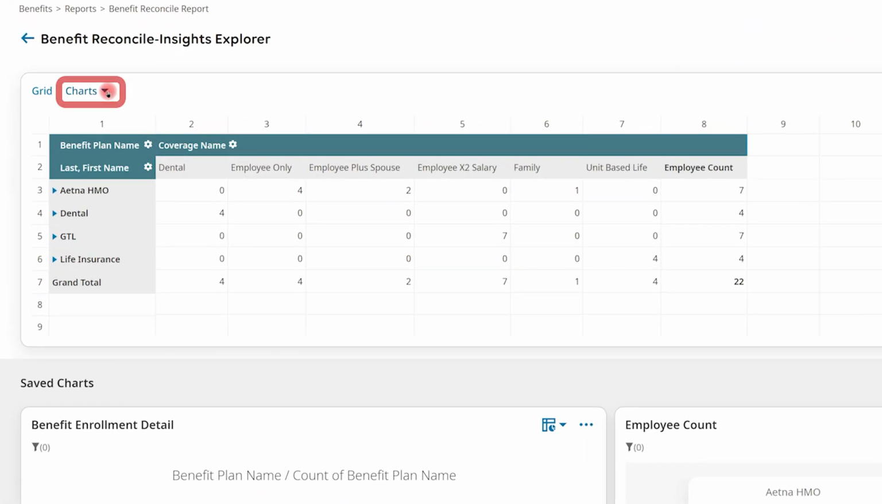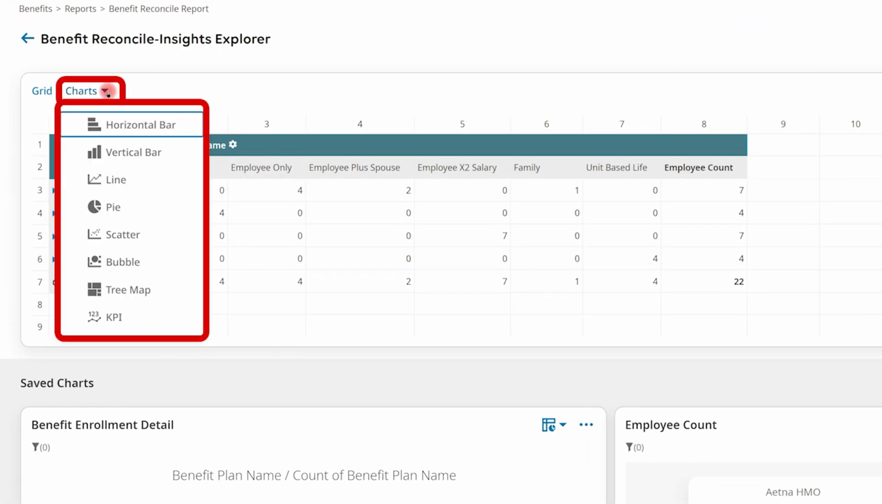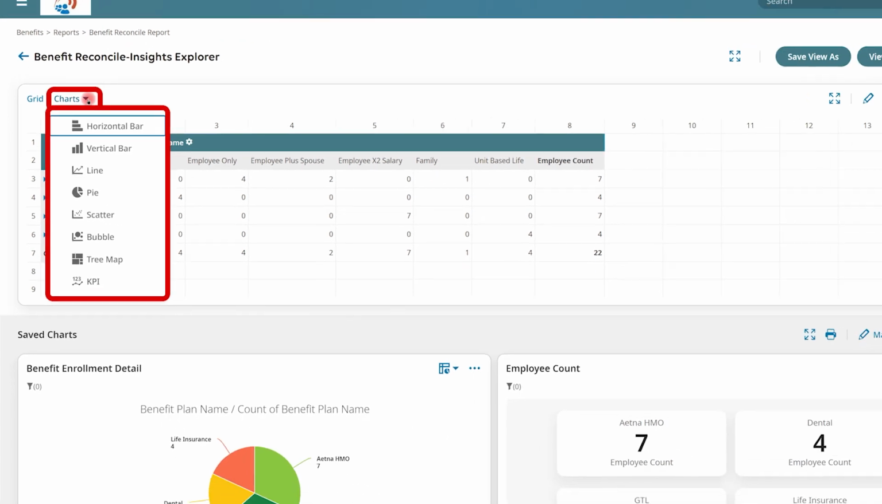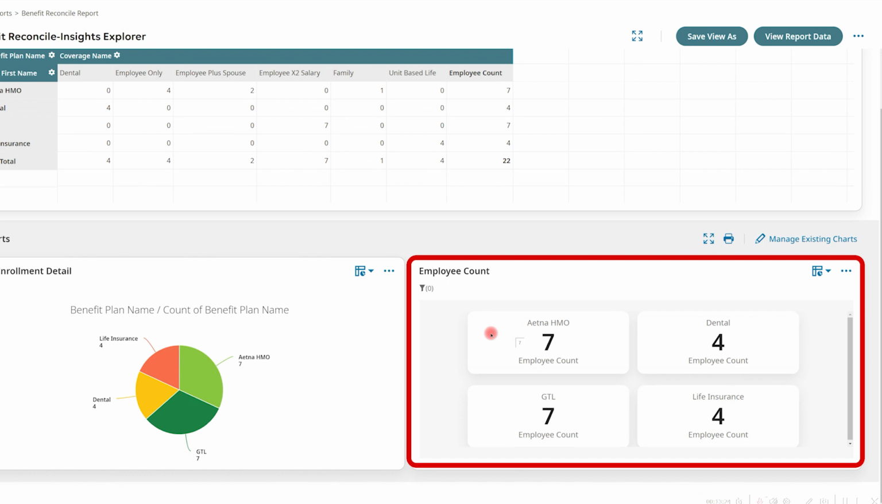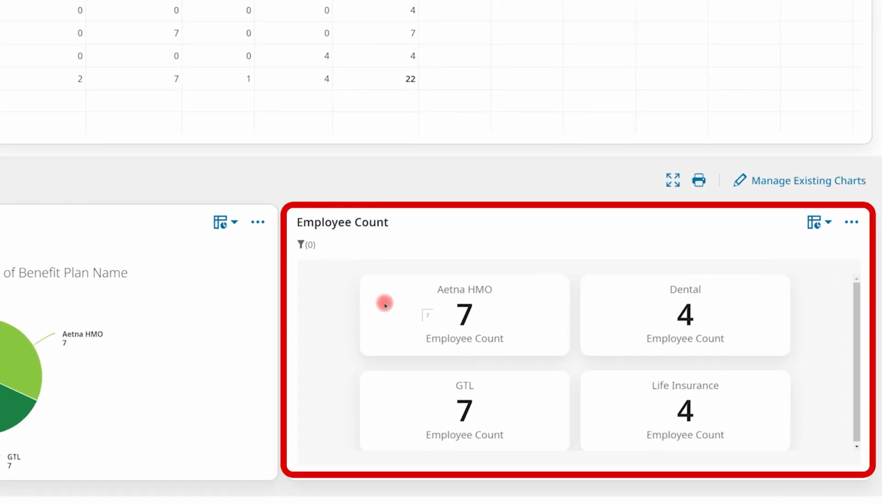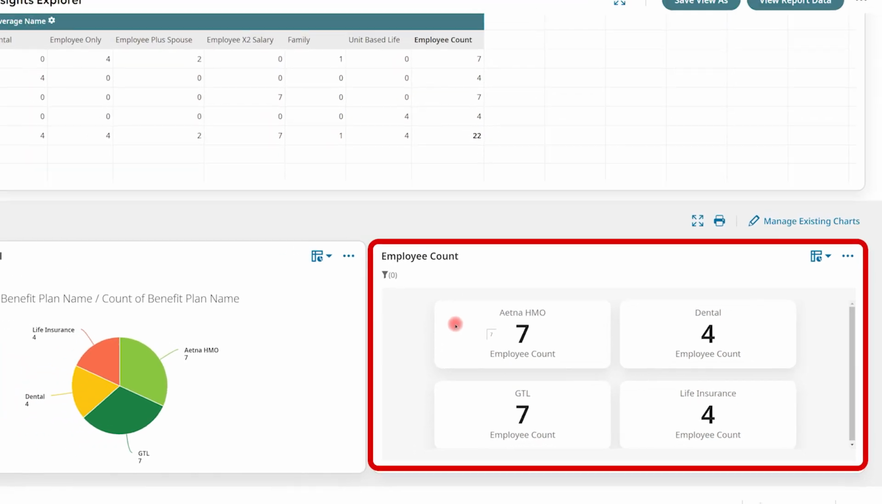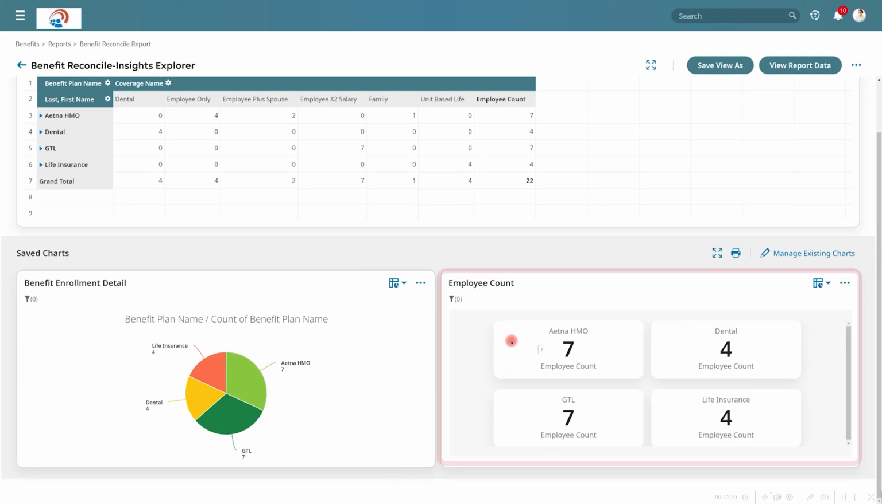And then once you have your data ready to go, you can start building your charts. So here we have a few additional chart types that are not available with our standard reporting engine, such as the KPI chart that I created to give a visual representation of the total number of employees enrolled in each benefit plan. Now, this deeper level reporting is available for any report within the database, so you can dive into any of your data for better visibility.